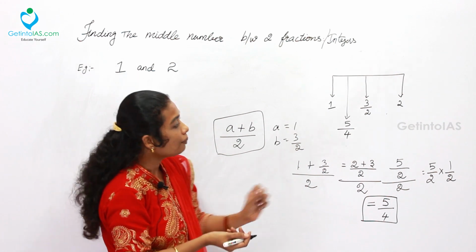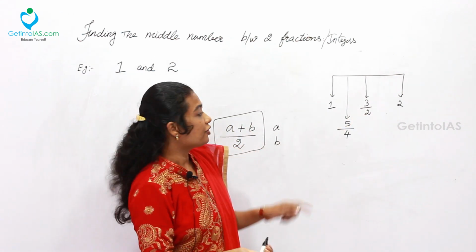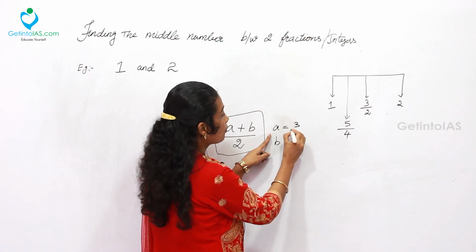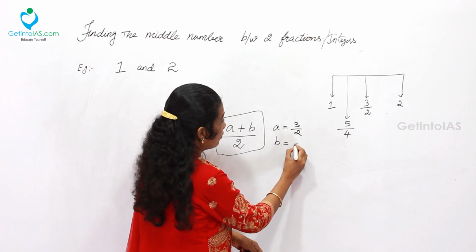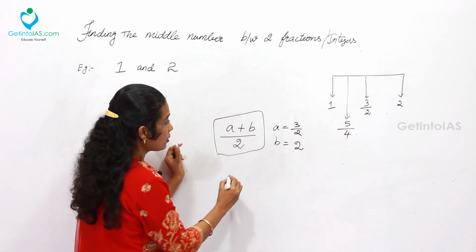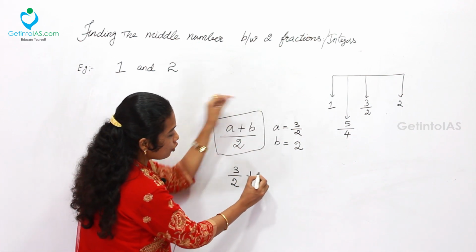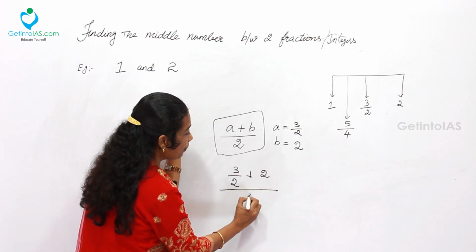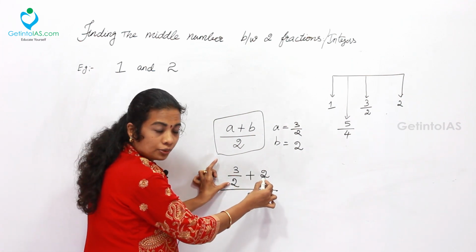Now, what is the mid number between 3 by 2 and 2? Let's try. Let me take a is 3 by 2 and b is 2. Now the mid number between 3 by 2 and 2 is, that is (a plus b), 3 by 2 plus 2, divided by 2. Now simply you can cross multiply this 2 with this.